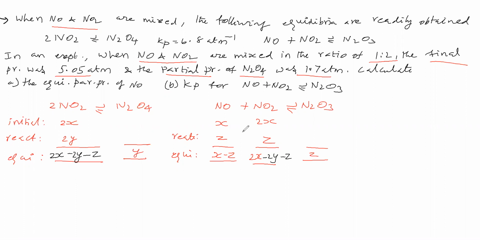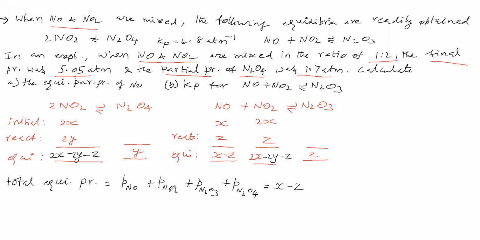Now we have to find the final pressure. The total equilibrium pressure is equal to the pressure of NO plus the pressure of NO2 plus the pressure of N2O3 plus the pressure of N2O4. Pressure of NO is X minus Z. Pressure of NO2 is 2X minus 2Y minus Z. Pressure of N2O3 is Z. Pressure of N2O4 is Y.